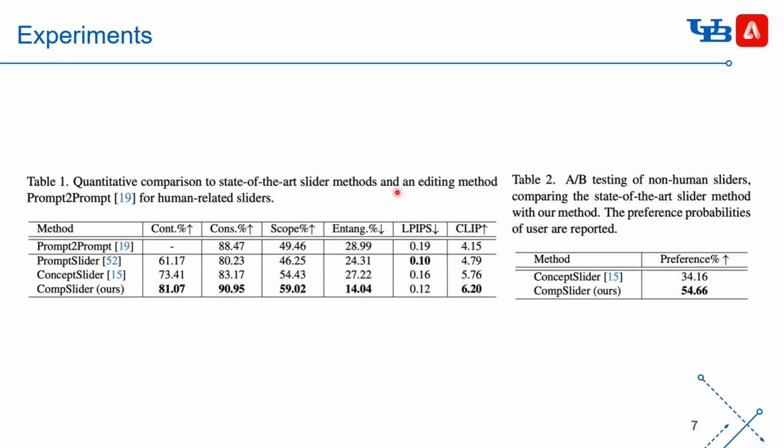Compared to prior text-based editing methods and slider-based editing methods, our method achieves the best performance. And for some slider attributes, we cannot use an open source classifier to obtain scores, so we choose to do A/B testing for the sliders. Compared to the SOTA slider-based method, our method achieved better preference.